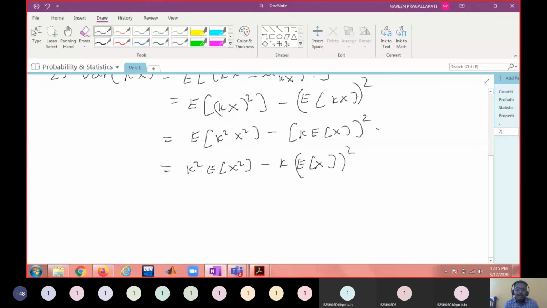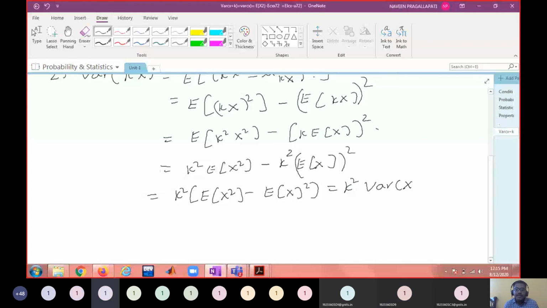Now take k square common. If I take k square common, what do you get? E of x square minus e of x whole square. What do you mean by e of x square minus e of x whole square? Variance of x. So what is the next property you are getting? Variance of kx is equal to k square into variance of x.